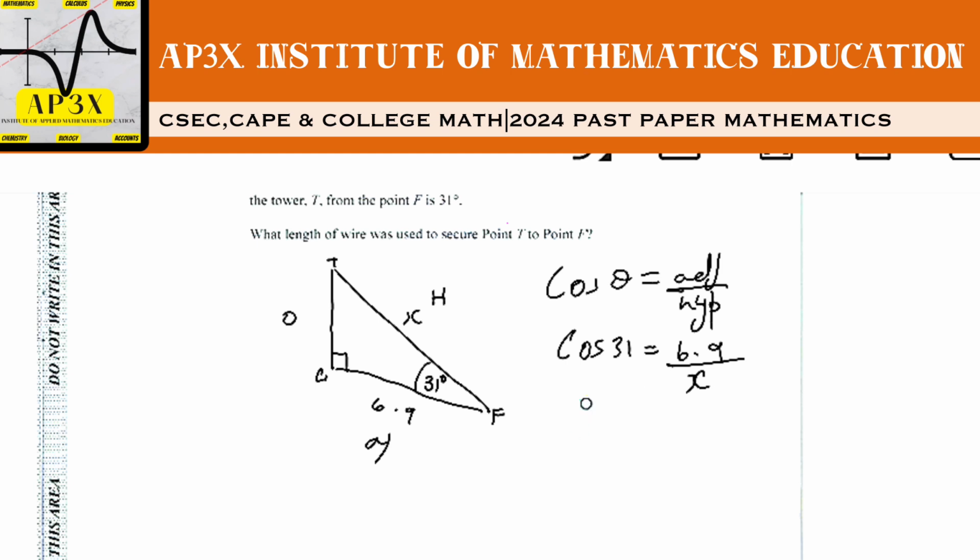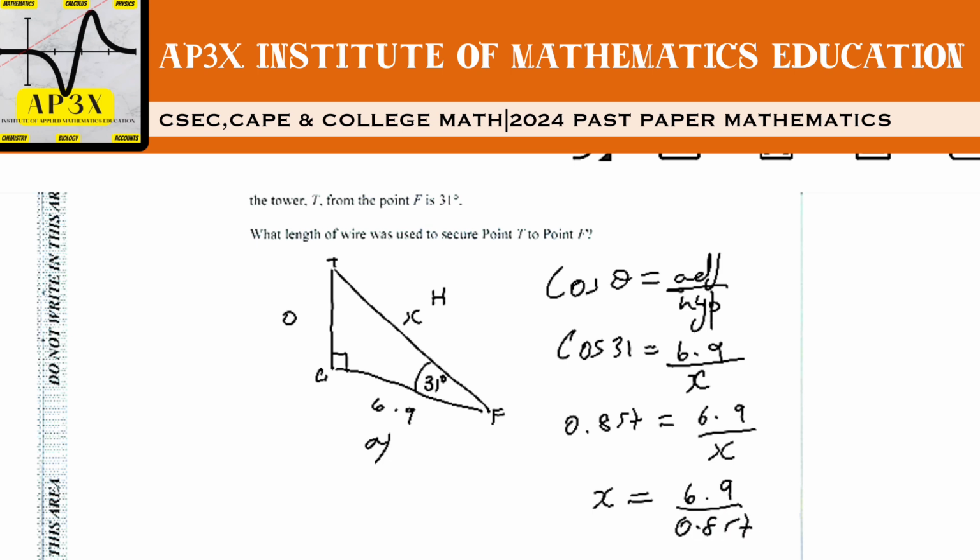The cosine of 31 is 0.857, and that's equal to 6.9 divided by x. When the unknown is at the bottom of the equation, we can just take the x and put it up here and have the 6.9 being divided by the 0.857.